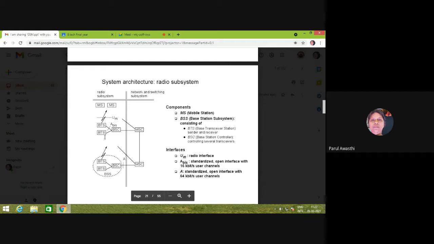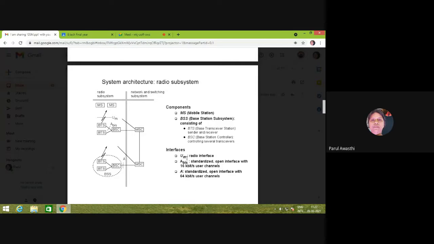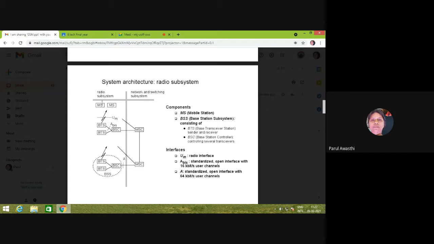This is the tower, okay? And this is the user, the mobile station. The mobile station and base station are connected to each other wirelessly via a radio interface, and this interface is called the Um interface, where m stands for mobile. So there is an RF transmission connection between your mobile and the base station, and they are connected via the Um interface.